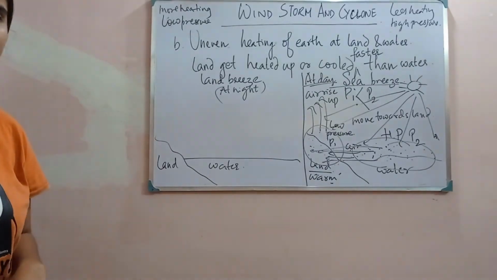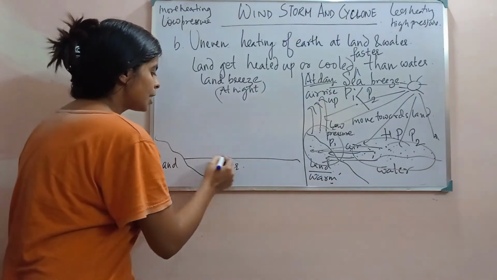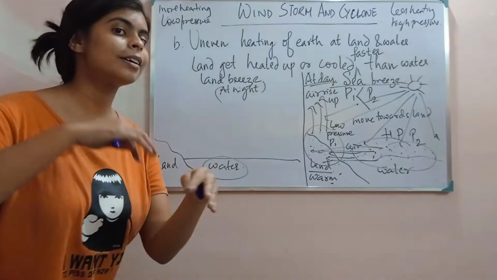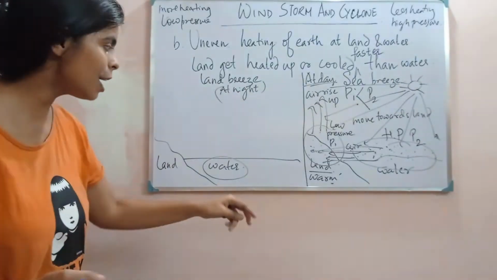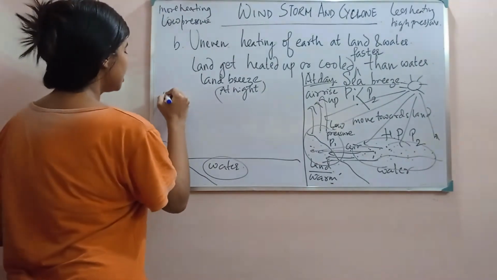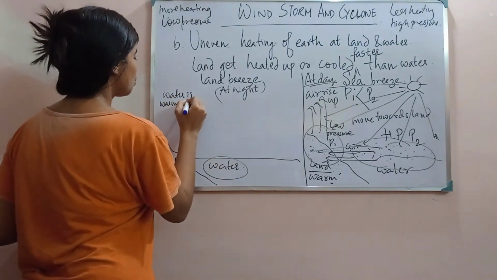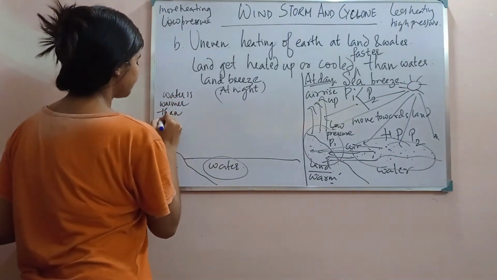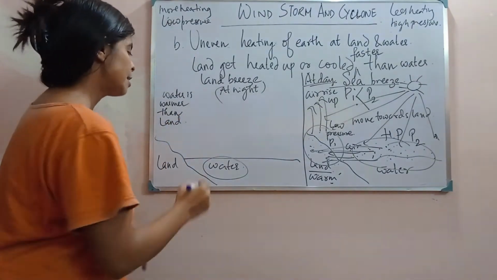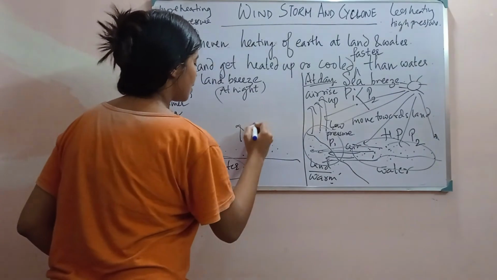As a result, the reverse is happening. Reverse means now water is warmer than land. Since the water is warmer than land, the air present above the water surface will rise up.